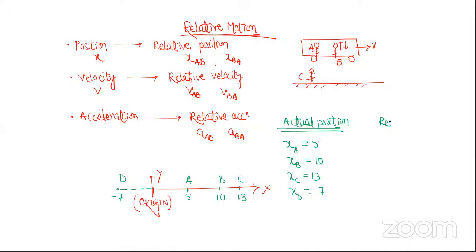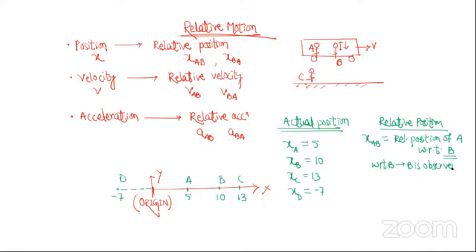Acha. Now relative position means, first remember the notation XAB. Its meaning is relative position of A with respect to B. With respect to B, that means here B is the observer, A is the object. With respect to B means B is the observer.